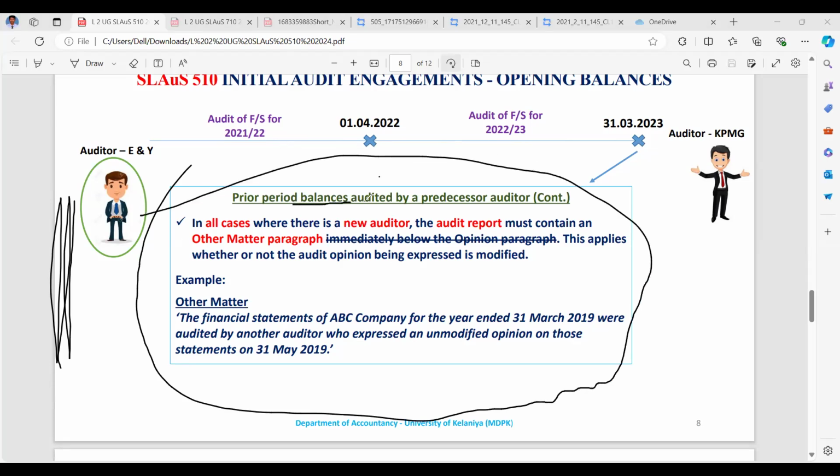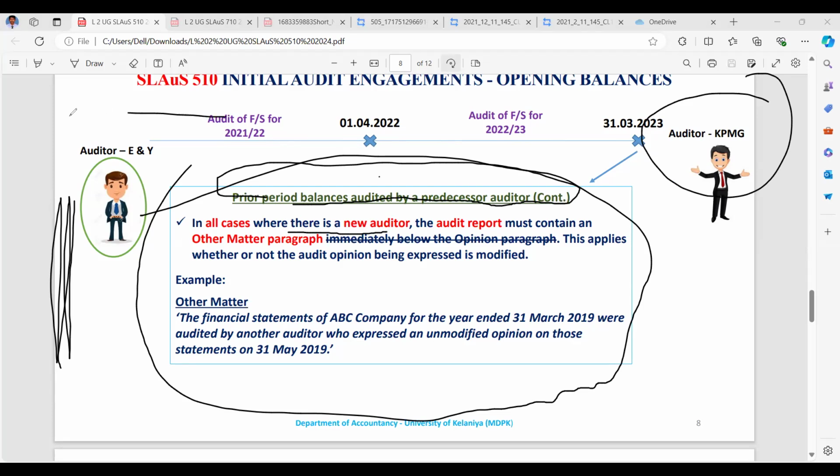The prior period balances audited by a previous auditor, right? In cases where we are a new auditor, let's say now it is KPMG and previously it was EY, Ernst and Young, in all cases where we are the new auditor, the audit report must contain an Other Matter paragraph. Note, it is Other Matter, not Emphasis of Matter. The difference is that an Emphasis of Matter is given if the matter is already disclosed in the financial statements, whereas an Other Matter is a matter not included in the financial statements as a disclosure, right?